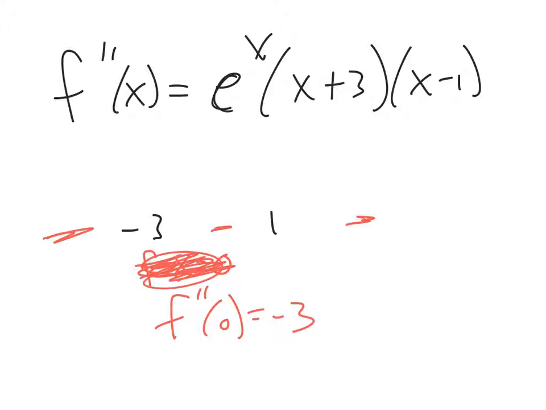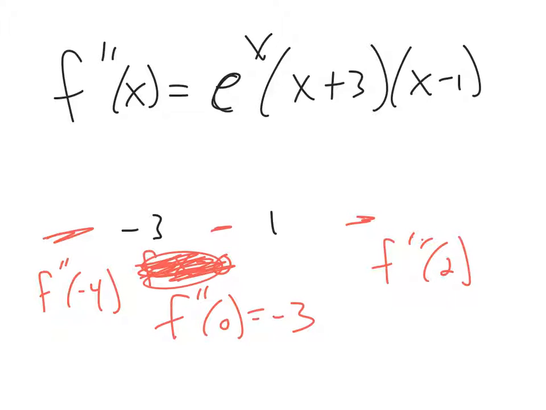So there we go. It's concave down, at least between negative 3 and 1, because these are the potential inflection points. We tested a value by plugging in 0, and it was less than 0, so it is concave down. You've got to check these other ones out. How about negative 4, and how about 2? Plug those into the original second derivative, and you'll find out that these are both positive numbers.